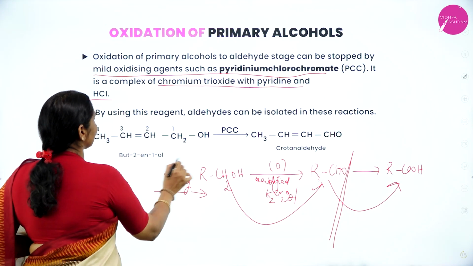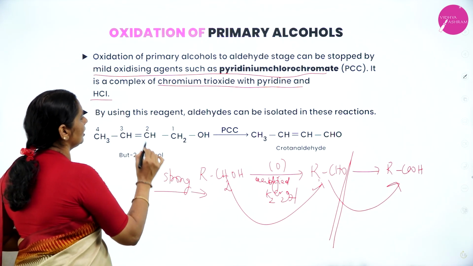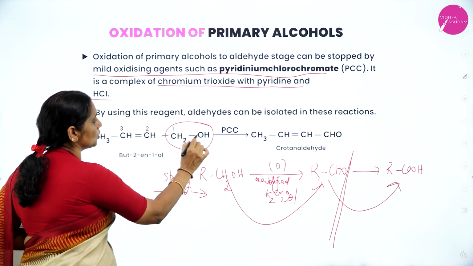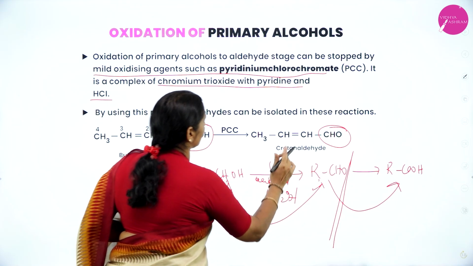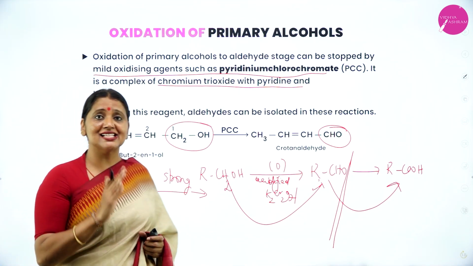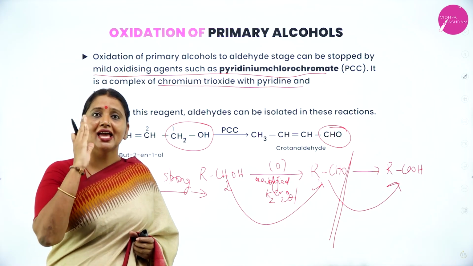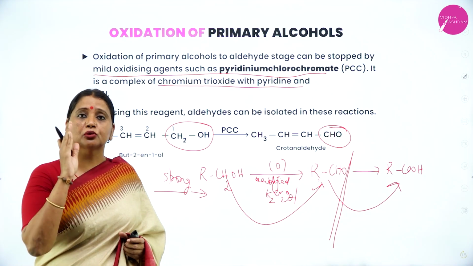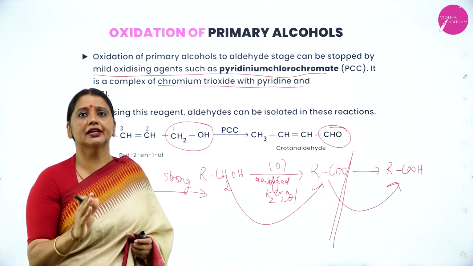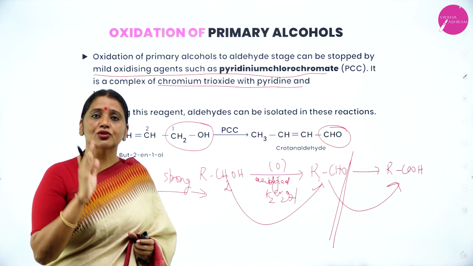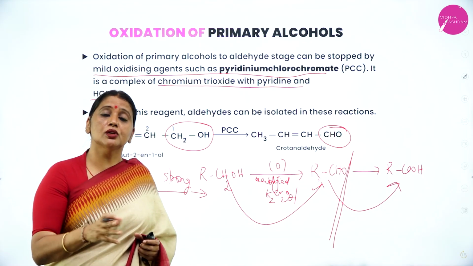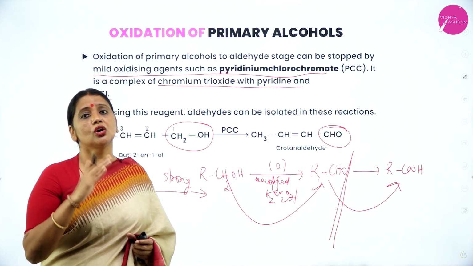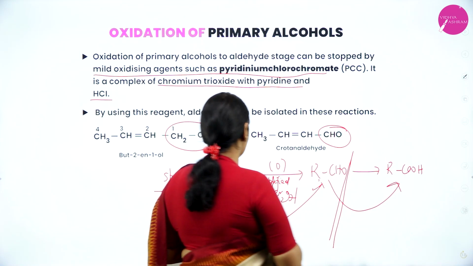So, when you consider any primary alcohol, observe here, round off this primary alcoholic functional group CH2OH and you convert it into CHO. The rest of the part remains as it is, that is, the hydrocarbon part remains as it is, and only there is a change in the functional group. The primary alcoholic group is converted into an aldehyde group in the presence of a mild oxidizing agent like PCC. When you use a strong oxidizing agent, this aldehyde further gets oxidized to carboxylic acid.